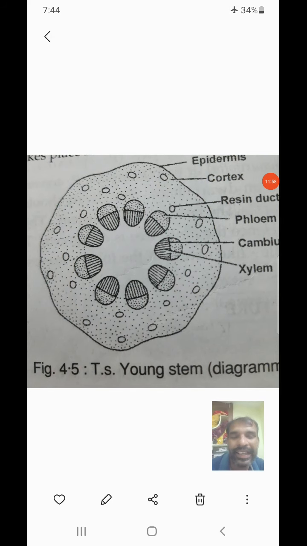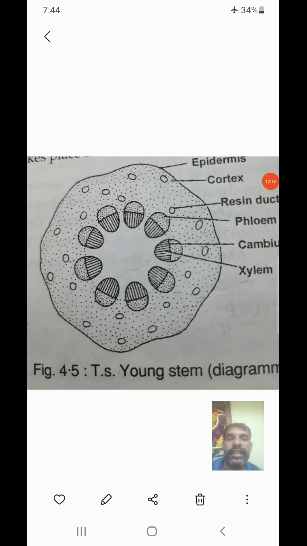And now I'll explain about the stele type here. That is atactostele and eustele. We have two different types of steles present in our botany especially. And here I'm going to discuss eustele. Why? Because in the stem, in the central side, we can observe a different type of stele. That is eustele. Eustele is nothing but all vascular bundles arranged in a single row in the central side. That type of stele is called eustele.